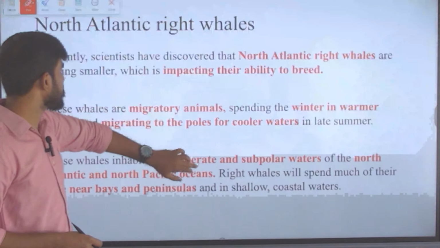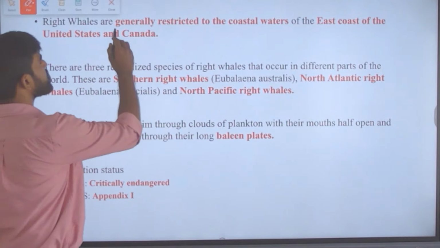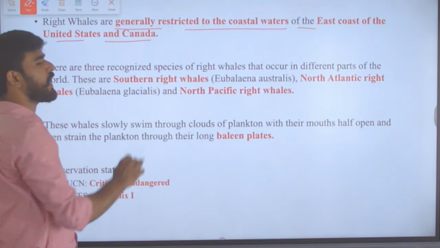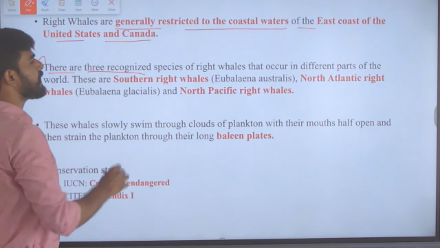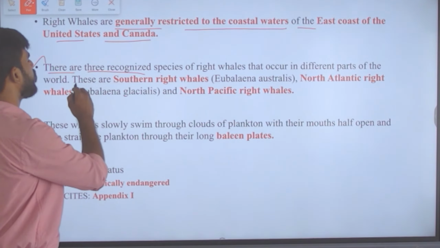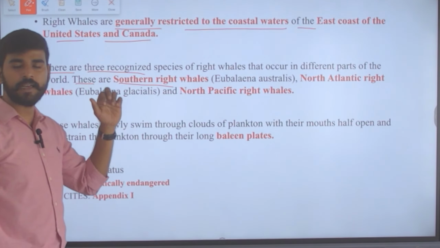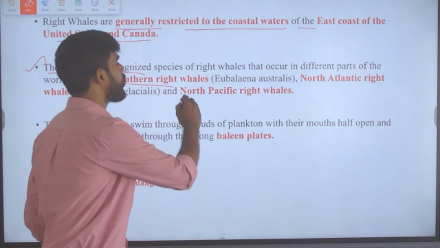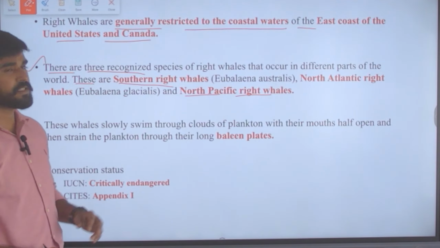What else do we have to understand about these right whales? They are generally restricted to coastal waters of the east coast of the United States and Canada. Moreover, there are 3 recognized species of right whales that occur in different parts of the world. What are the 3? One is the southern right whale, another is the North Atlantic right whale, about which the topic is, and the third one is the North Pacific right whale.